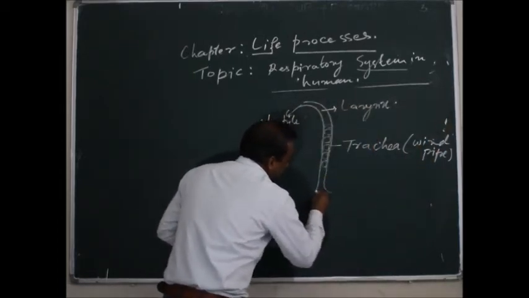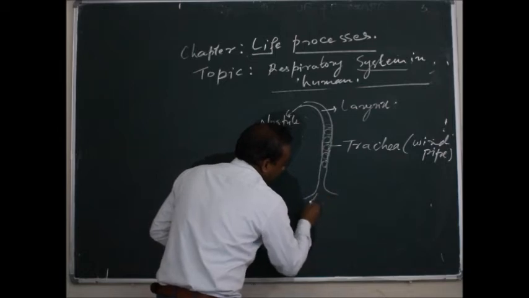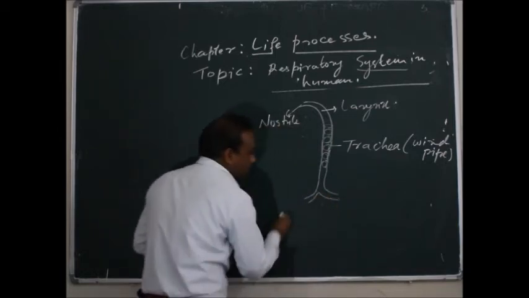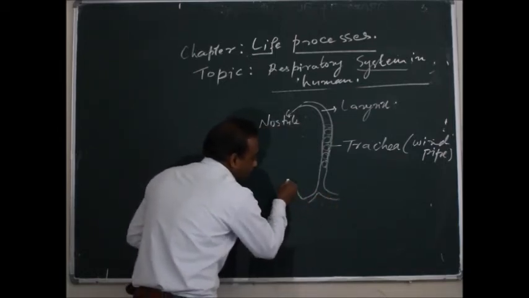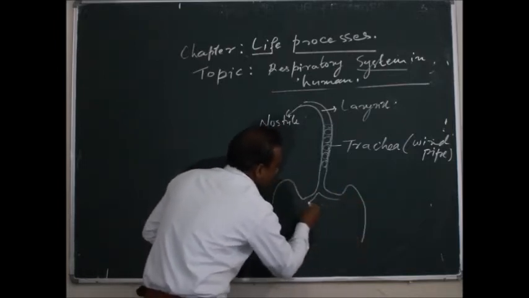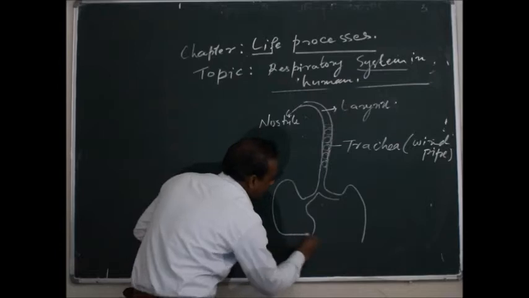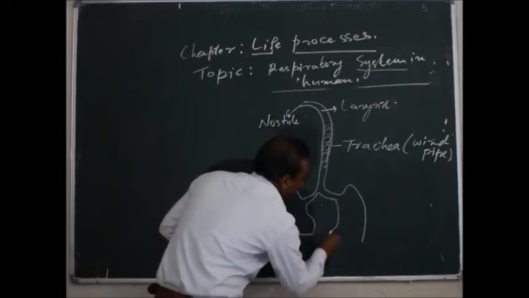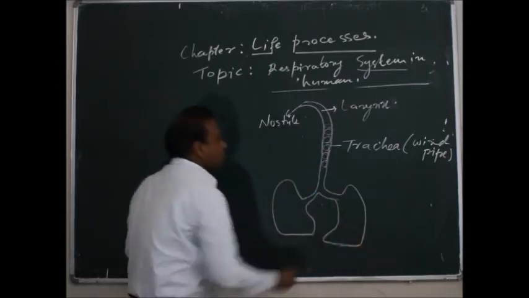Then there is the separation. The branching takes place here, and then you will see the lungs. The lungs are the main organs. Suppose these are the two lungs.